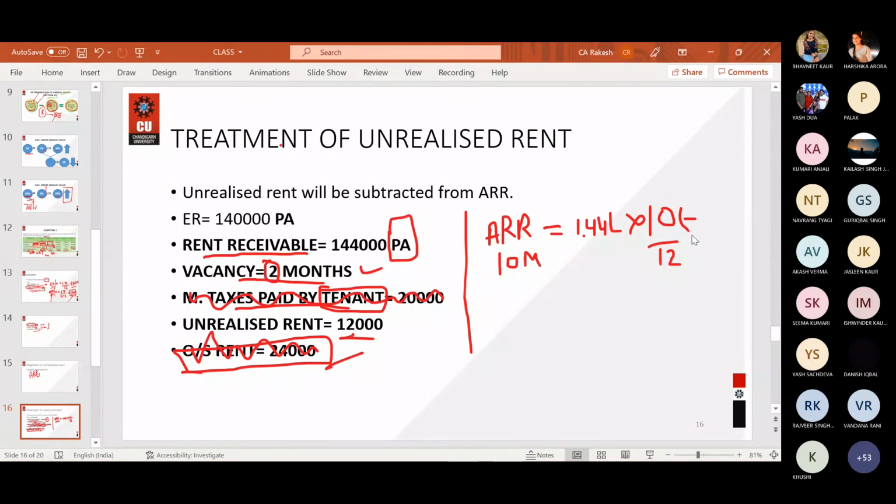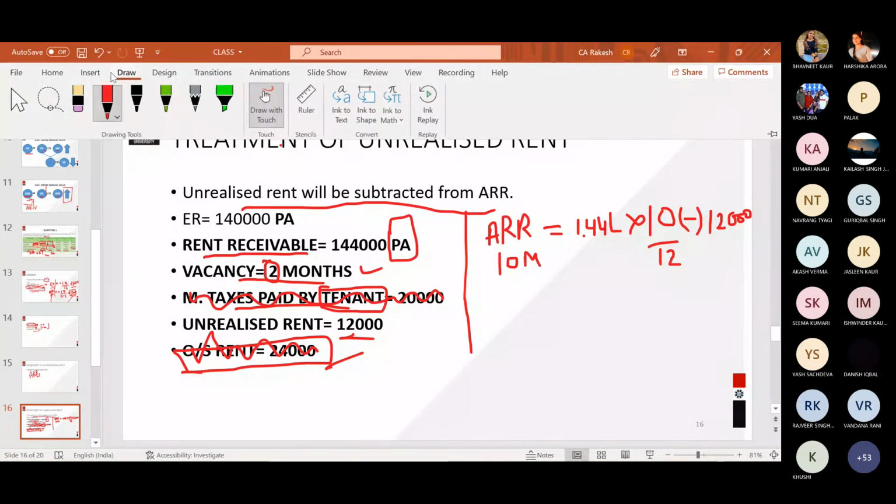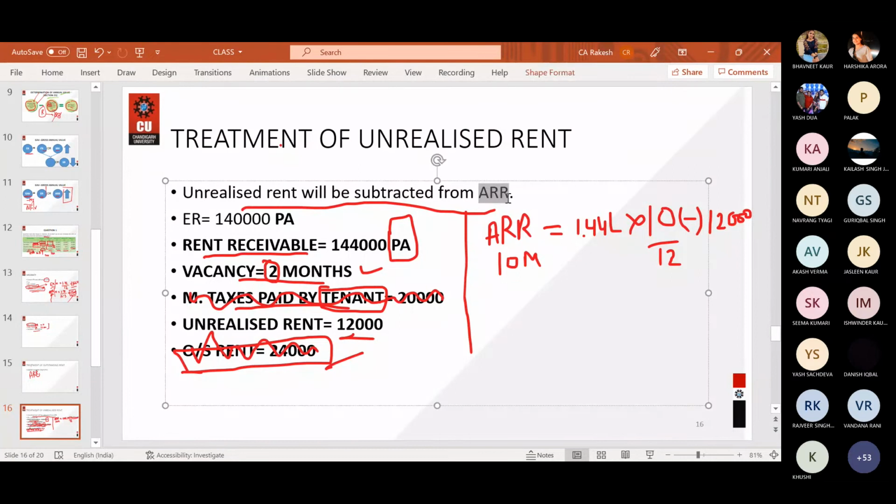Minus unrealized rent, that is of 12,000. Why have we subtracted unrealized rent? Because unrealized rent will be subtracted from this actual rent receivable. Just make it actual rent receivable, then it will be a much better term to be discussed. Actual rent receivable.